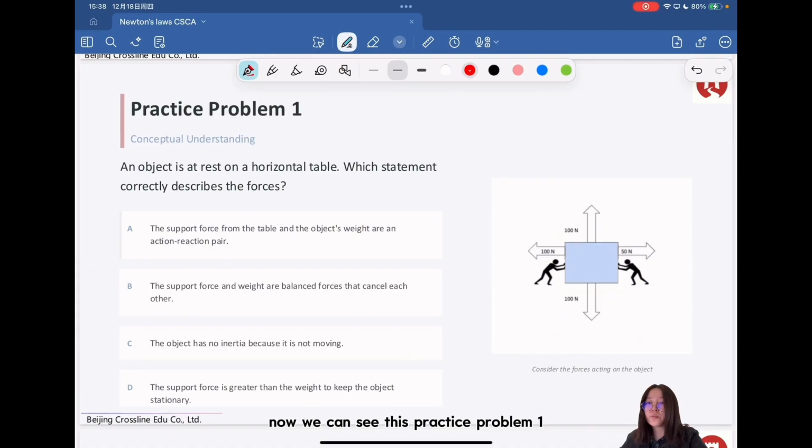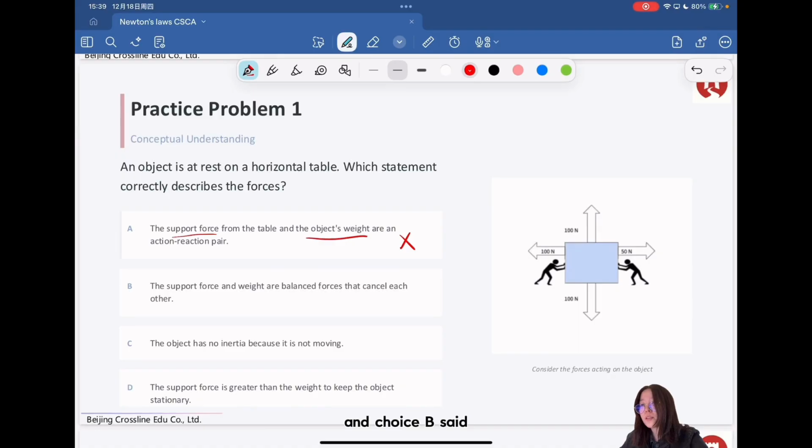And now we can see this practice problem 1. When an object is at rest on a horizontal table, which statement correctly describes the forces? Choice A said the support force from the table and the object's weight are an action-reaction pair. We've learned that these 2 forces are not the same type of force, and also they act on the same body, so it cannot be an action-reaction pair.